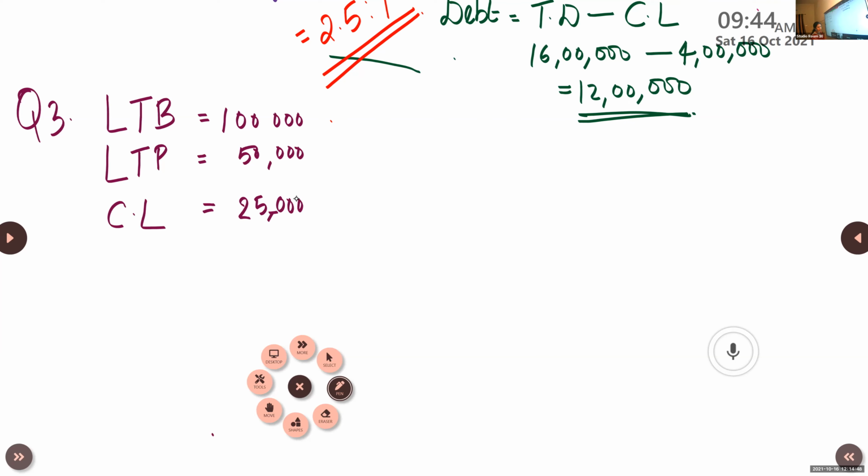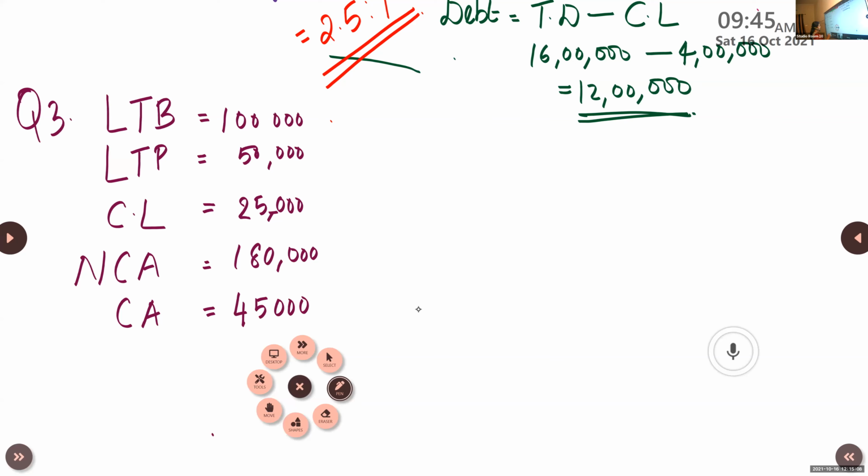Non-current asset, I'm using the short forms, you may also use that, is 1,80,000. Current asset is equal to 45,000.